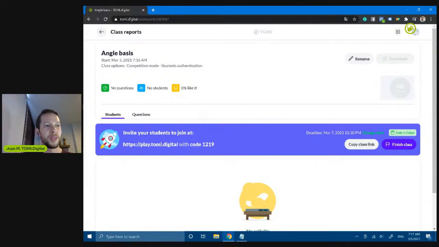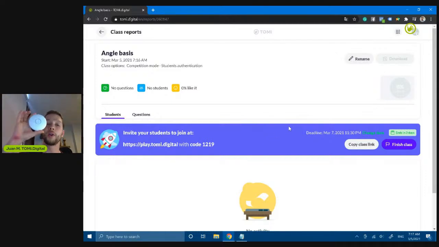That's a good question, Mohita. Actually, TOMi has a lot of similarity to Kahoot. The better part of TOMi is that you can use TOMi even if you don't have internet access inside the classroom, or you have bad quality internet in the classroom.